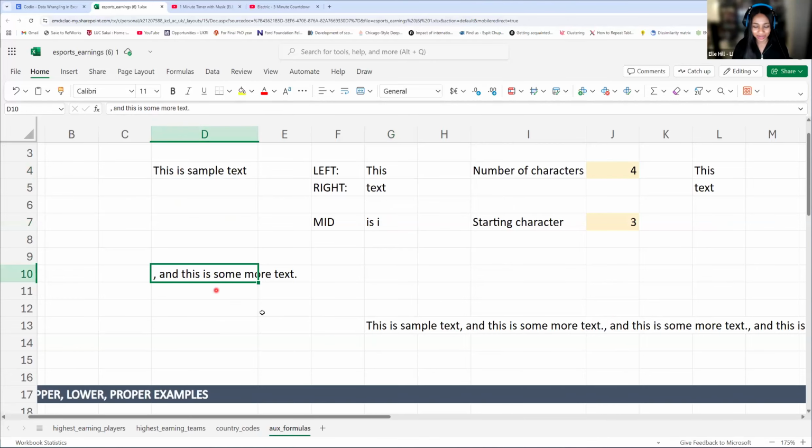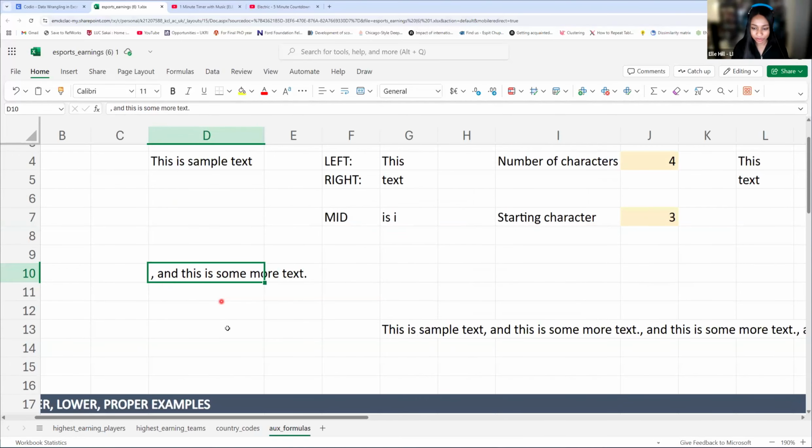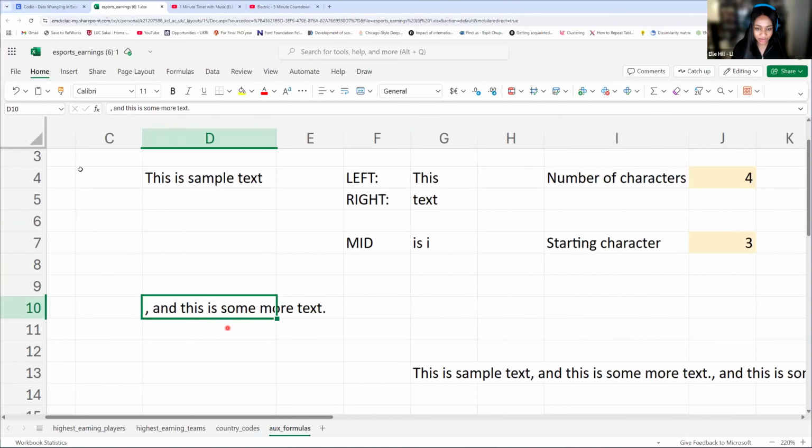So we have to count a little bit more this time. So let's count this as well. So let's just figure out where we're starting from. So we want to overall get this. We want to return this here. That's what we want to return. With that, let's go ahead and count. So this comma is 1, space is 2, 3, 4, 5, 6, 7, 8, 9. So that's going to be 9.